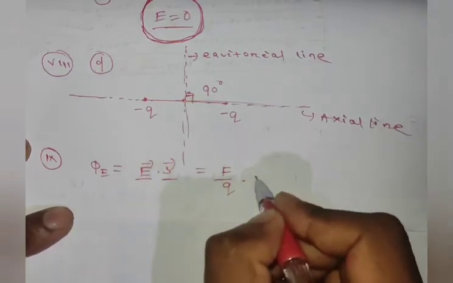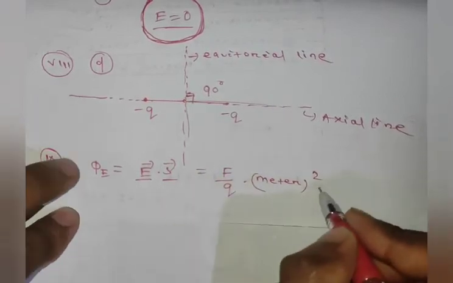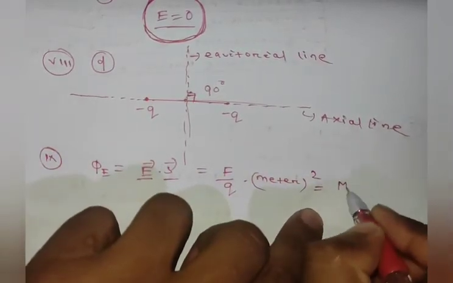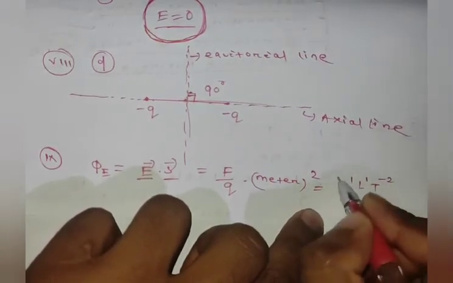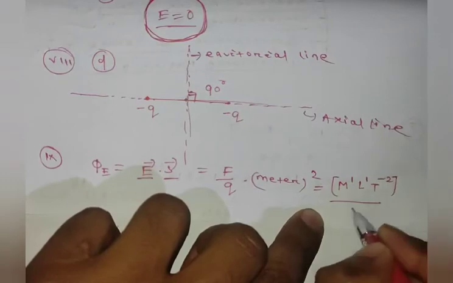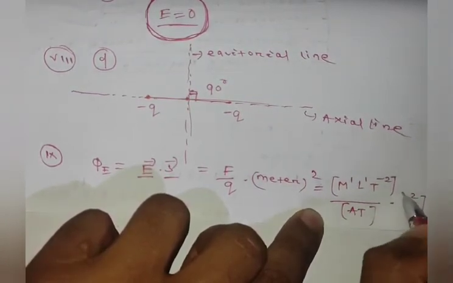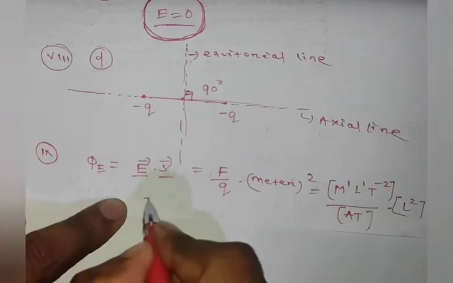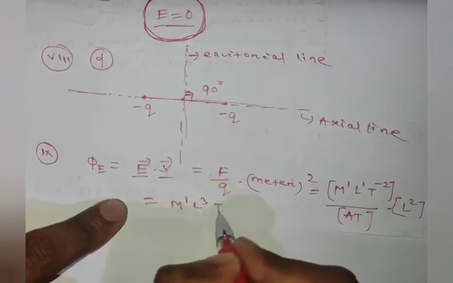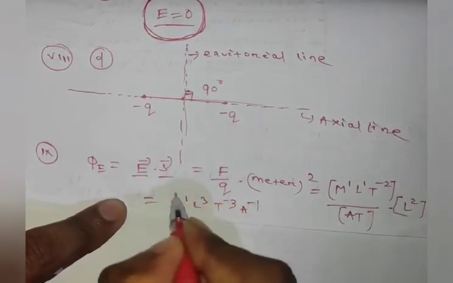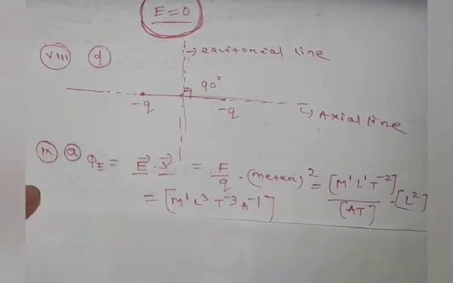Surface area is basically meter square. We know the dimension of force is M1 L1 T minus 2. Charge is A T. Meter square will be L square. Then the dimensional formula will be M1 L3 T minus 3 A minus 1. So option A will be correct.